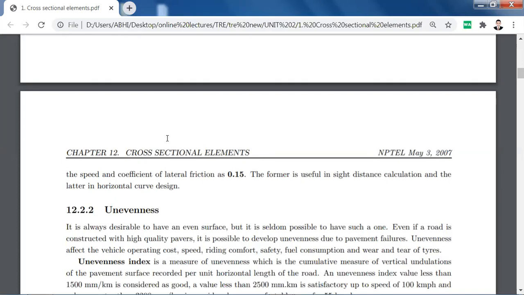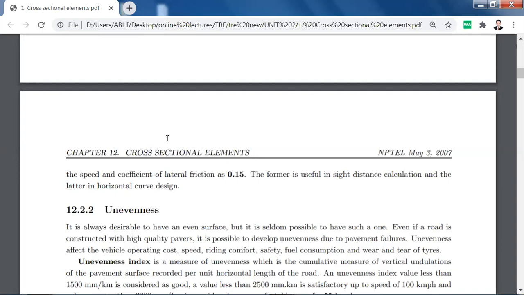Now coefficient of longitudinal friction is 0.35 to 0.4, and lateral friction means perpendicular to the movement of the tire of the vehicle, that friction is 0.15. The former is useful in stopping sight distance calculation and the latter in horizontal curve design.